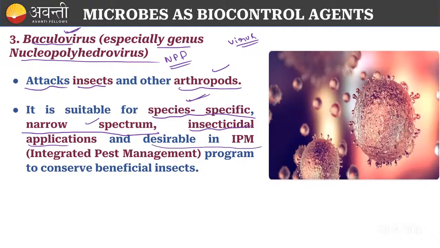So what is IPM? Integrated pest management. Integrated pest management is a program that is involved in conserving the beneficial insects. Can anyone tell me which are the beneficial insects, guys?